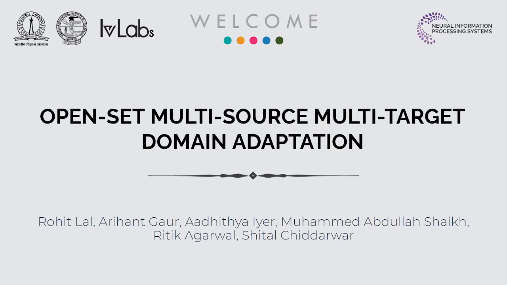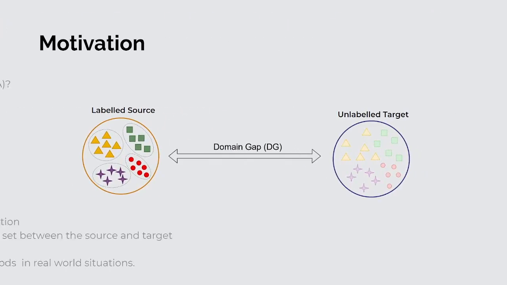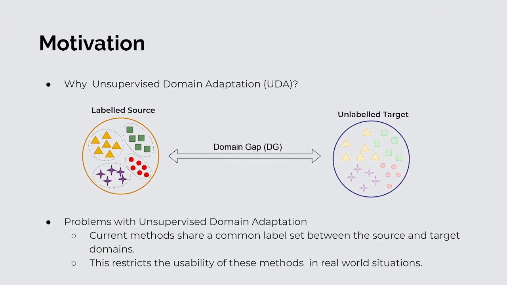This is our experiment, OpenSet multi-source multi-target domain adaptation. Most of the deep learning methods assume that the training data distribution is the same as the test data distribution. In unsupervised domain adaptation, we have labeled source data and unlabeled target data coming from different distributions. The goal of unsupervised domain adaptation is to overcome the domain gap and perform well on both the labeled source